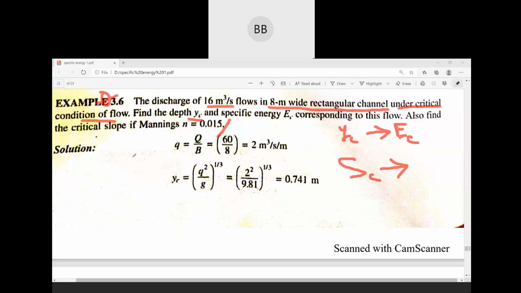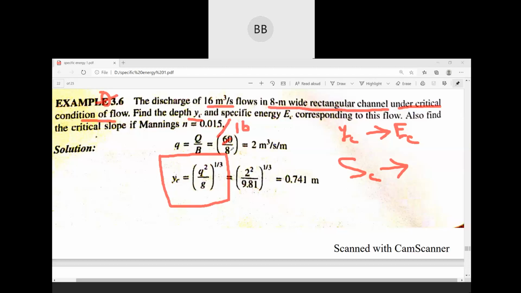So we all know that for a rectangular channel, the yc equation is q square divided by g, to the power 1 by 3. So again, q is equal to discharge divided by width of the channel. Discharge is also given. So it's not 60, it's 16. Some printing mistake is there.